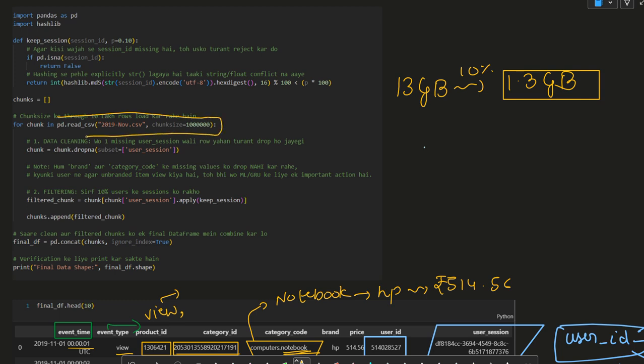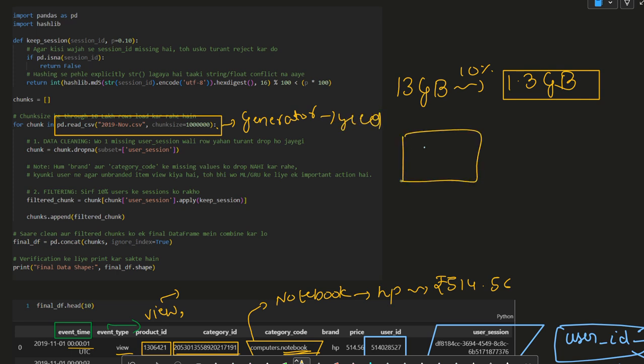So we do know chunking. In the underlying code of chunking, there is a generator working, which works on the yield principle. One chunk comes into the memory, then leaves the memory, then another chunk comes into the memory, then leaves the memory. This is referred to as lazy loading, which lets us utilize the RAM in a more efficient manner.